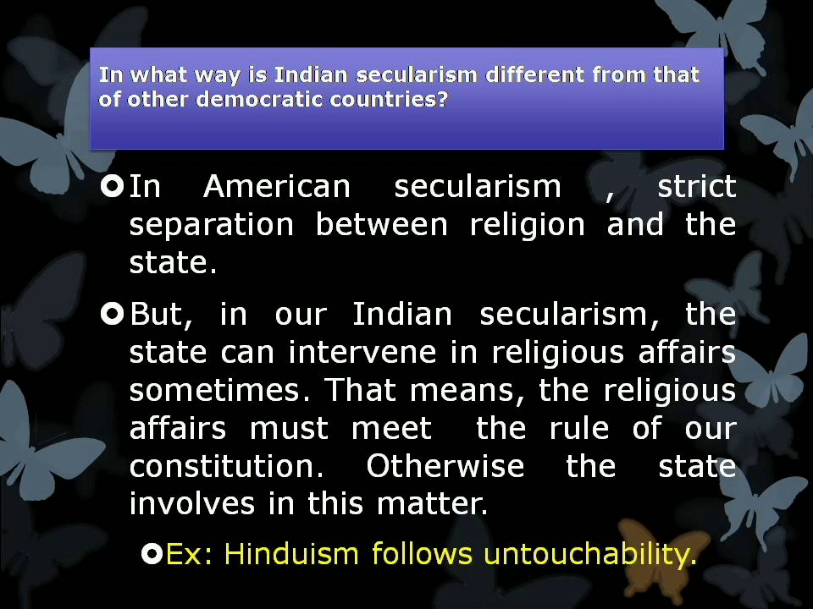State means the government here. For example, in our Hinduism, some people follow untouchability. That means they are discriminating against the lower people. They are not accepting the Dalits to enter their houses, temples, or to use public places. In such cases, the government will get involved in these matters and take severe action.